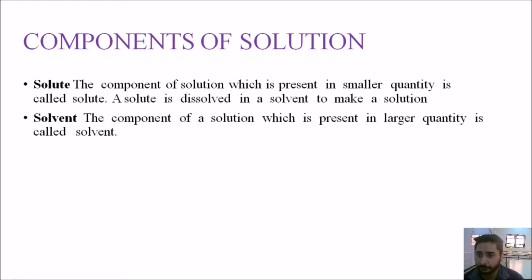We have another term, which is components of solution, and we have two terms that we use for solutions. When we make a solution, we talk about two things, solute and solvent. What is solute? The substance that you add in lesser amount. So if the amount of a substance is less, that is considered the solute. For example, if I take salt and dissolve it in water, salt will be the solute and water will be your solvent. So solvent is a component of solution which is in larger quantity.